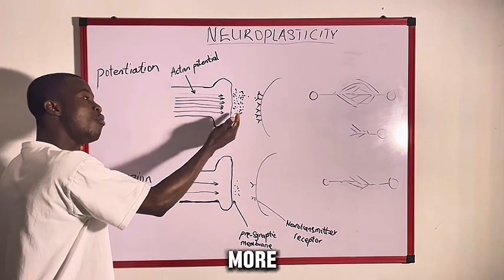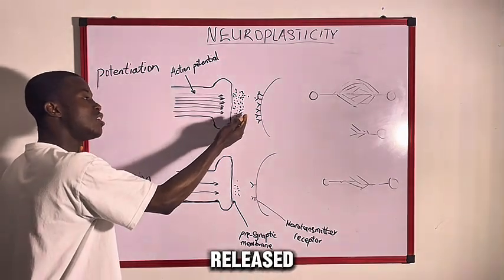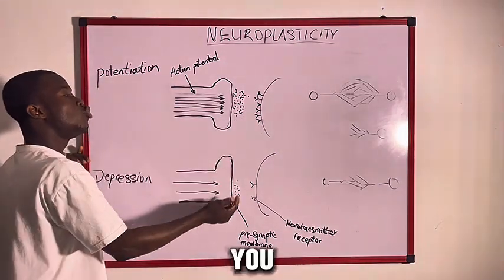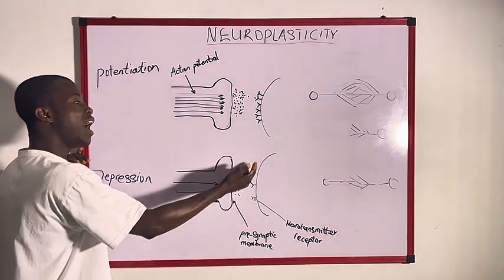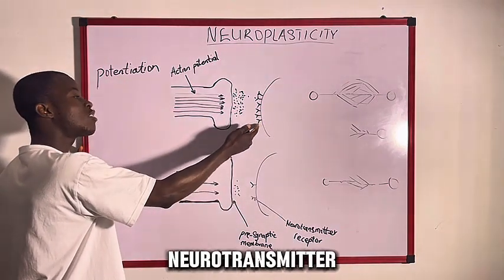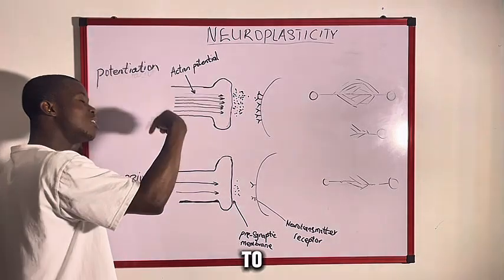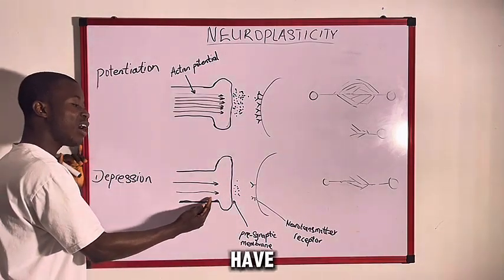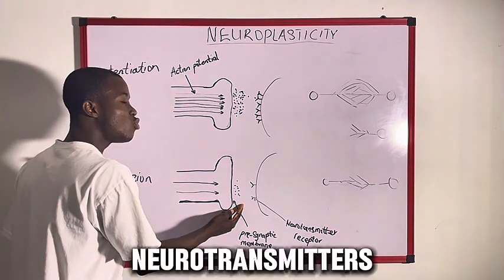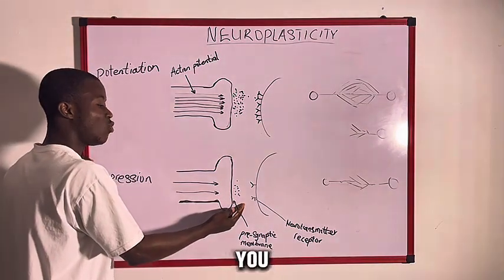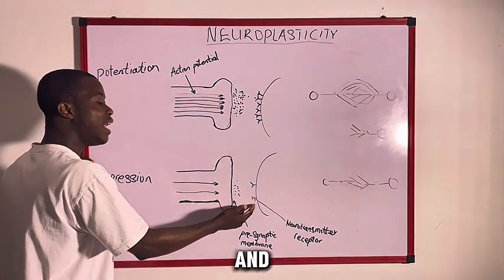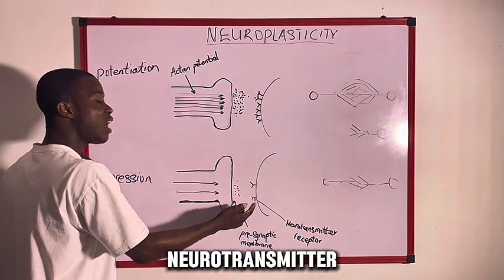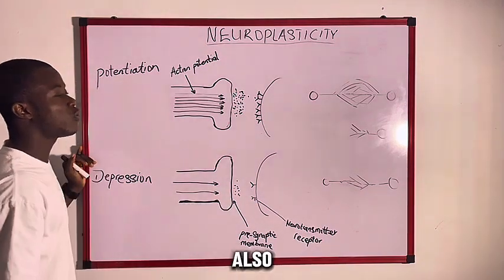And if you have more neurotransmitters released into the synaptic cleft, you will in turn have more neurotransmitter receptors to receive them. So the lesser action potentials you have here, the lesser neurotransmitters you have in the synaptic cleft, and the lesser neurotransmitter receptors you have.